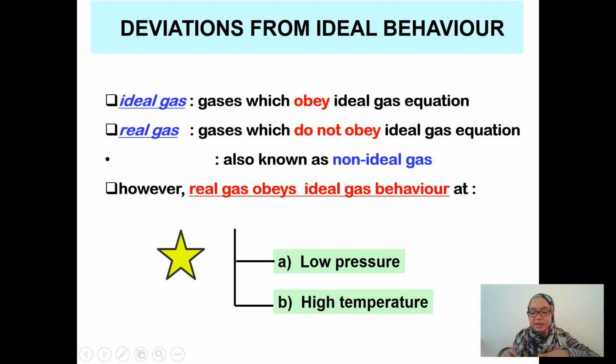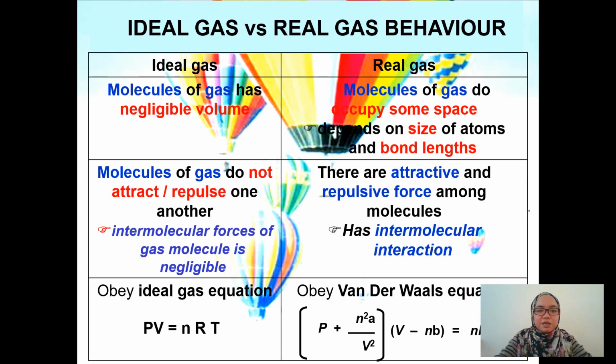However, the real gas can also behave ideally when it is at low pressure and high temperature. So basically, if the gas is at low pressure and high temperature, the real gas will approach the behavior of an ideal gas.